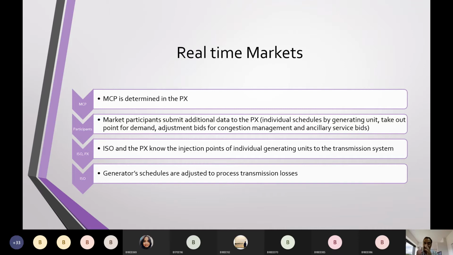Automatically, you are supposed to provide power, and transmission losses are also to be accounted for, isn't it? So generator schedules will be adjusted. These are called ancillary services and congestion services. These will be taken up. So this is real-time markets.